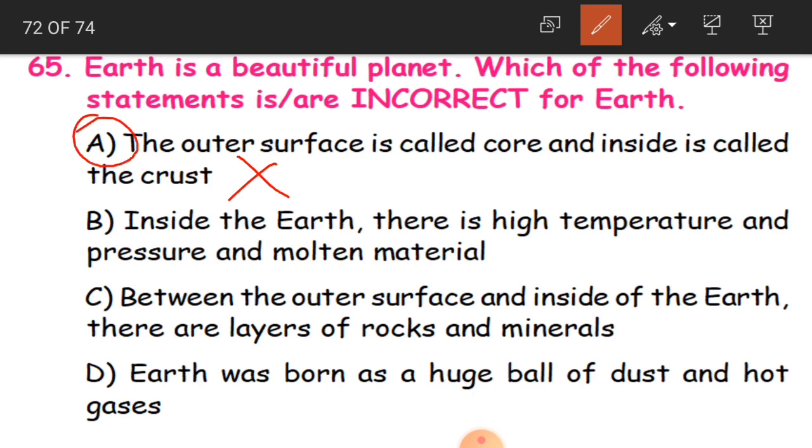B is, inside the earth there is high temperature, pressure and molten material. This is also correct. Between the outer surface and inside of the earth there are layers of rocks and minerals. So this is correct. Earth was born as a huge ball of dust and hot gases. Okay, this is also correct. So what is our correct answer children? These statements B, C, D are correct, but statement A is incorrect, and that incorrect statement is the correct answer for our question. Understood children? Yes.